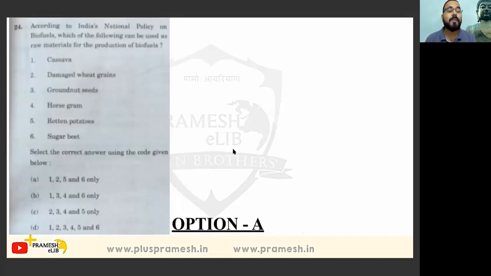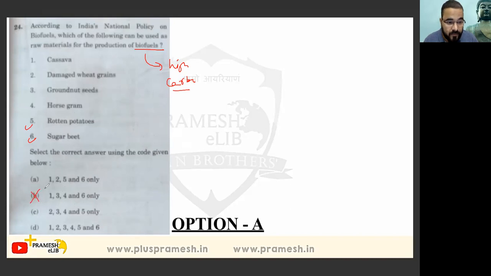According to the Indian national policy on biofuels, which of the following can be used as raw material for production of biofuels? See, the thing is that in order to produce biofuel, we are supposed to have high carbohydrate content. High carbohydrate content is required. So see, sugar beet, rotten potatoes, these have high sugar content. So 5 and 6 are there. So wherever options 5 and 6 are not there, we are going to eliminate that. So option B is eliminated.